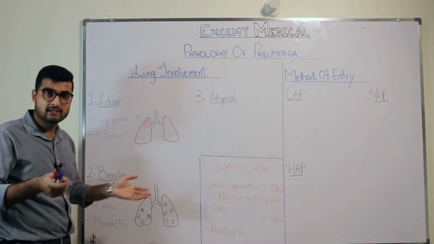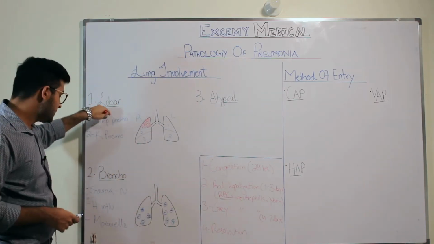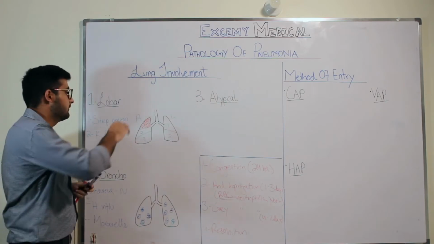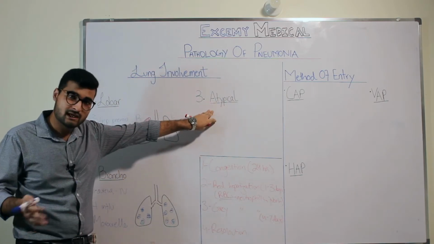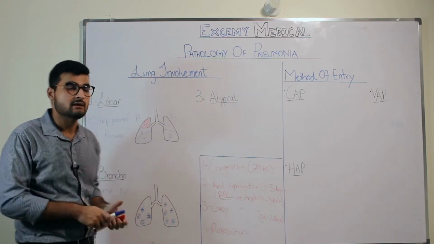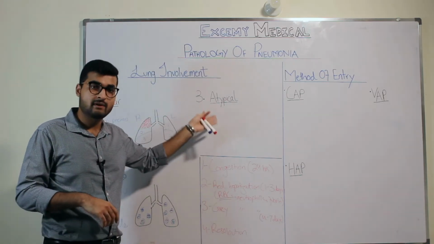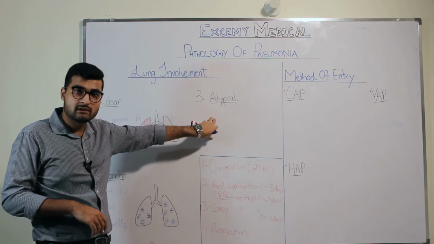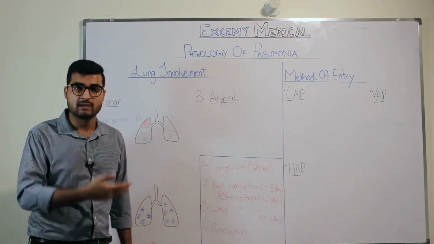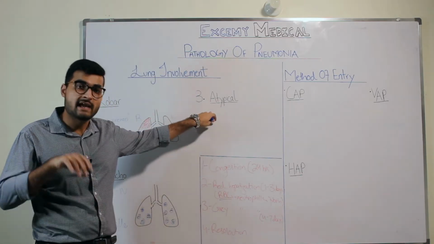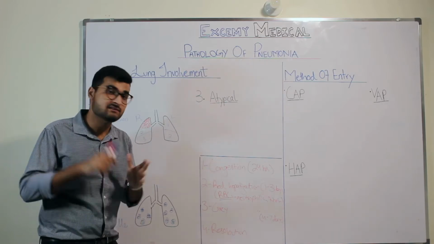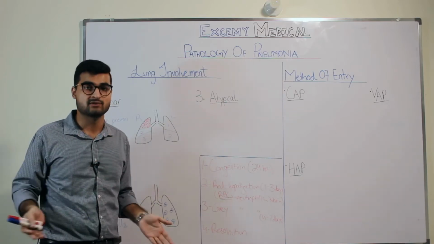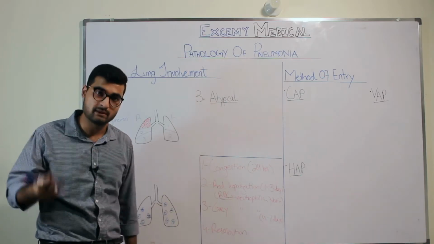Now, after bronchopneumonia, we have this third type that is atypical. One thing that you need to keep in mind is, be it lobar pneumonia or bronchopneumonia, why do we have atypical pneumonia? What does atypical mean? The reason we made another classification of atypical pneumonia is that whatever organisms may be involved, you have atypical symptoms. The patient isn't going to present with the typical symptoms of pneumonia, but instead will have atypical symptoms.